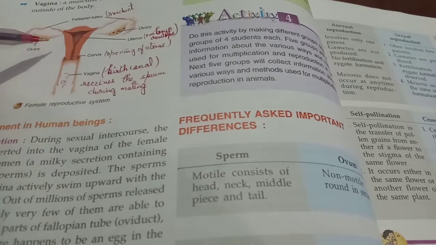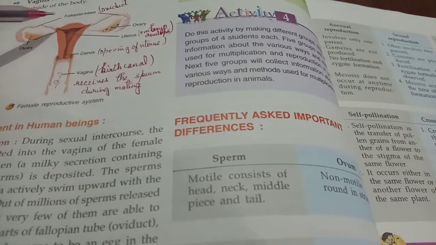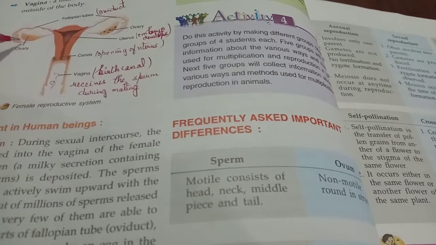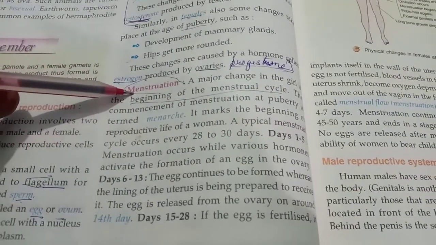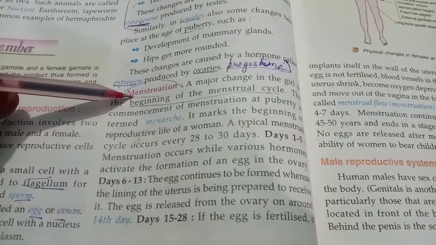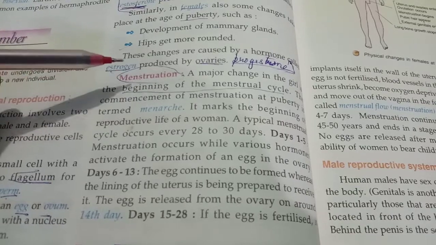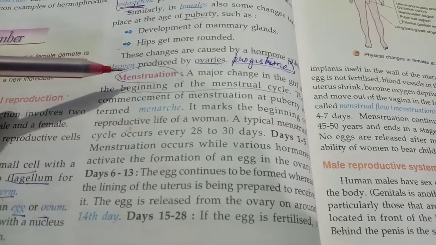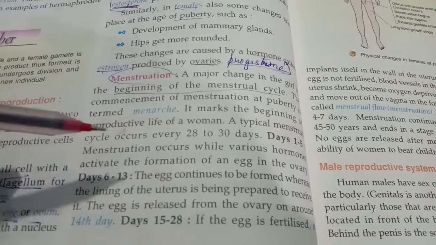Got it? Now, the next important event in the female during puberty is menstruation. Now, what is menstruation? Menstruation is the cyclic discharge of unfertilized egg, ruptured blood tissues and blood flow. Got it?